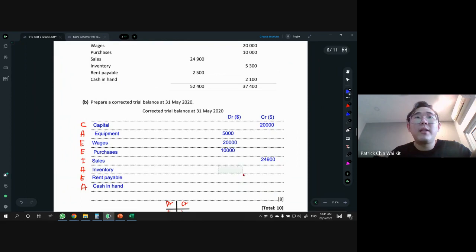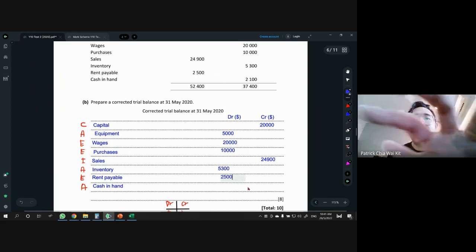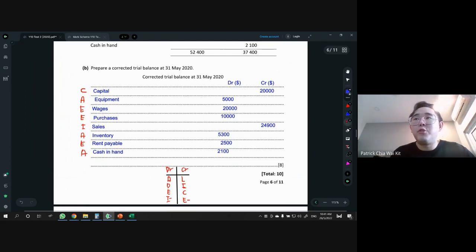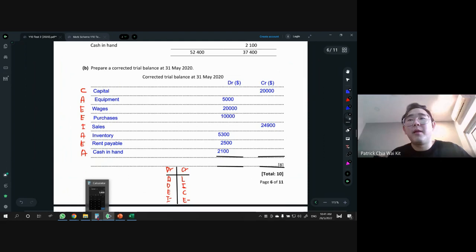Then after that, inventory is asset, so 5,300 on the left hand side. Rent payable is expense on the left hand side, 2,500. And lastly, cash is asset, so on the left hand side. If you do this correctly, what will happen to trial balance? If you do everything correctly, your trial balance will be equal. Since we are not finding any missing amount, you should get the same thing if everything is done correctly. So here is 44,900, and the other side should also be 44,900.